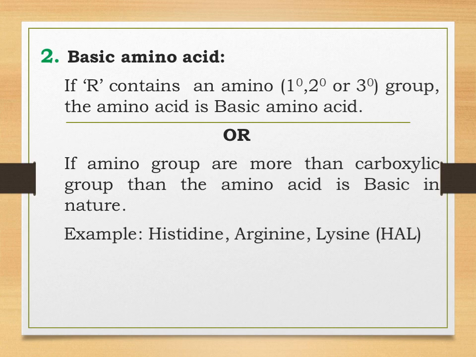So now the structure of glutamine is NH2 C double bond O CH2 CH2 CH NH2 COOH. If you all see the structure of glutamine, you will see that there are two NH2 groups, that is two amino groups, whereas there is only one COOH group. That is why glutamine, which is also denoted as GLU, is the example of basic amino acids, followed by histidine, arginine and lysine.